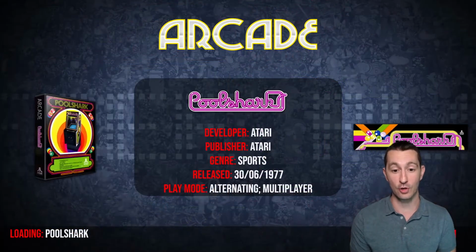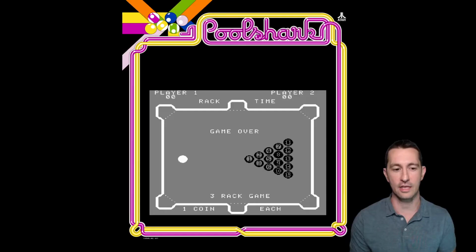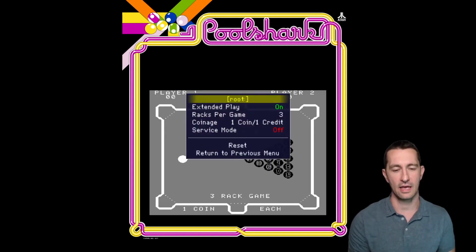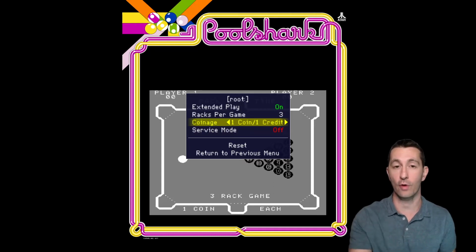All right, let's see if Poolshark works for us. We are June 30th, 1977. This is Poolshark in the arcade by Atari. All right, we got a great marquee and some of the artwork for the arcade cabinet. Let's see if we have any options in the back. We have extended play, how many racks you can play, and then every arcade cabinet has these in the back. You can actually switch them to program how many coins work. So right now this one's programmed so I put 1 coin in. That means we get 1 credit to play.